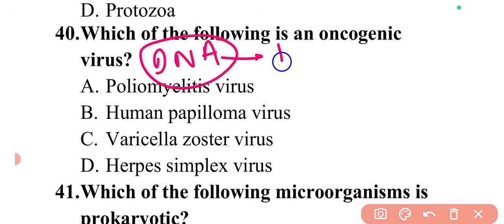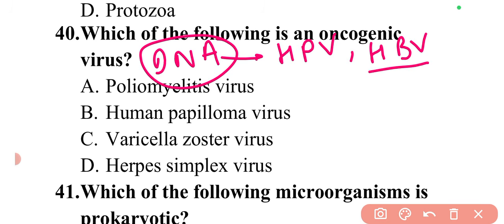First we can discuss the DNA viruses. So DNA viruses include human papilloma virus, that is HPV. Then there is HBV, that is hepatitis B virus. It is very important because hepatitis B virus comes under DNA viruses, and hepatitis C virus comes under RNA viruses. So here you can remember DNA is HPV. Then next is Epstein-Barr virus.